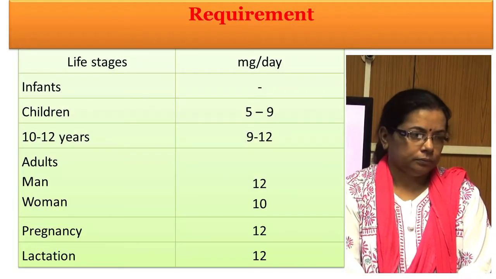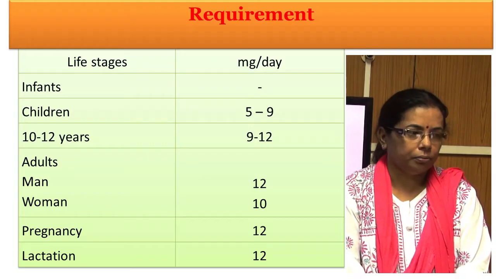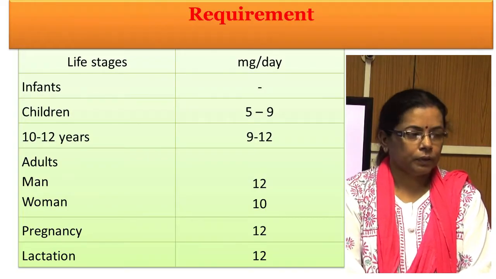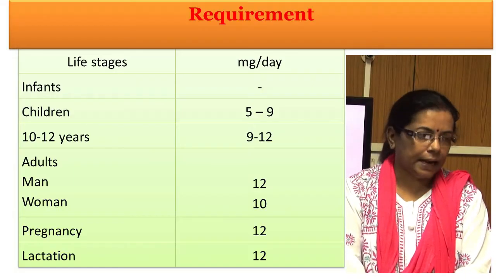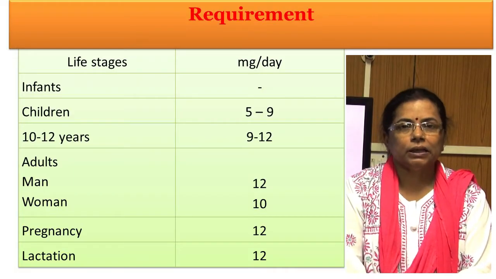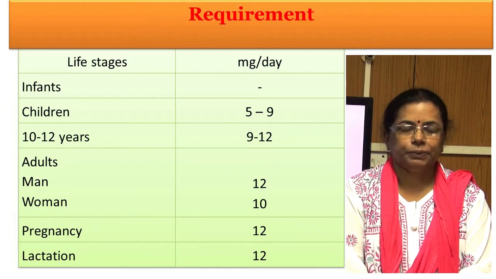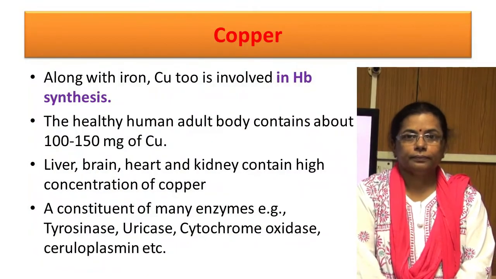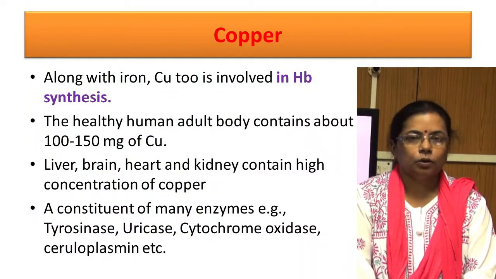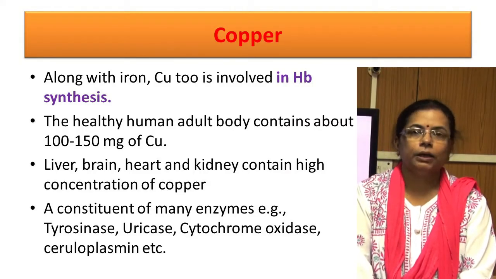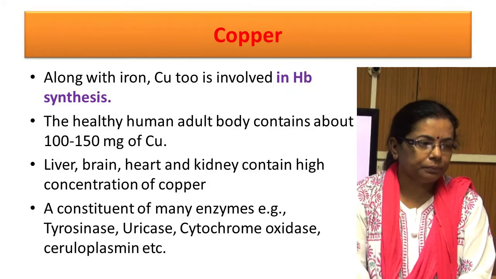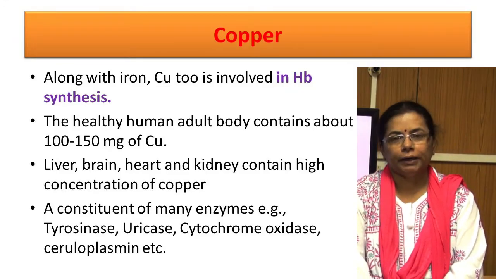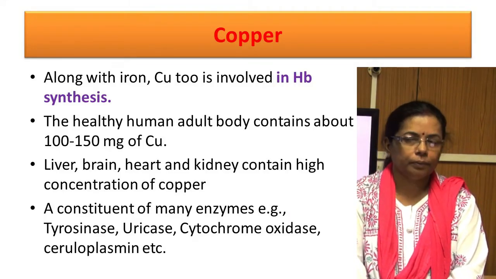An adult man needs 12 mg per day and a woman needs 10 mg per day. During pregnancy and lactation, an additional 2 mg per day has been recommended. Copper, along with iron, is involved in hemoglobin synthesis. The healthy human adult body contains about 100 to 150 mg of copper.